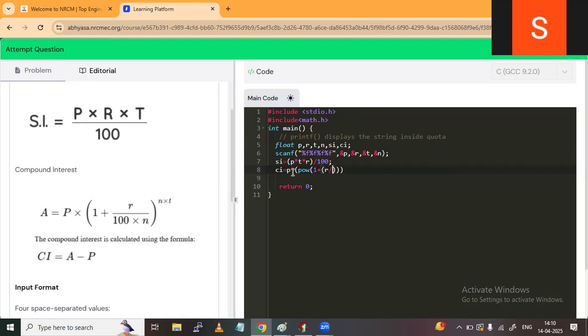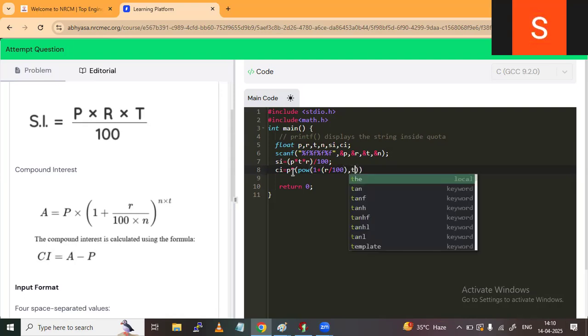R by 100, comma T, time. You are also right, you can also write T into N here, which means how many times compounded.